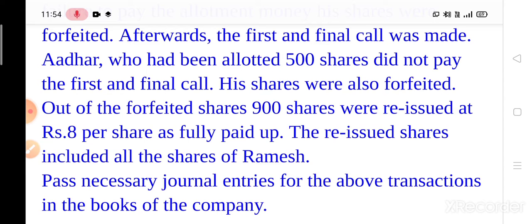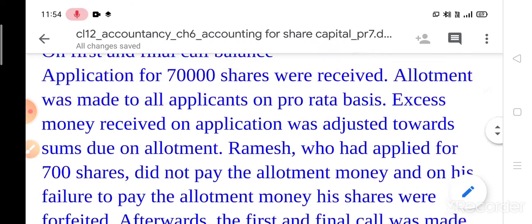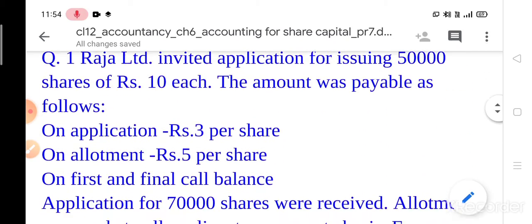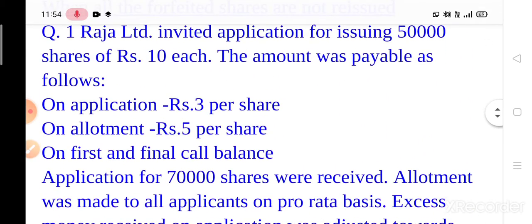The reissued shares included all the shares of Ramesh. Pass necessary journal entries for the above transaction in the books of the company. Now children, this is the question. So first of all, we have to find out whether this question is based on pro rata basis or not. What are the two conditions which I have given for finding the pro rata question? The first condition is you have to see whether the question is based on oversubscription or not.